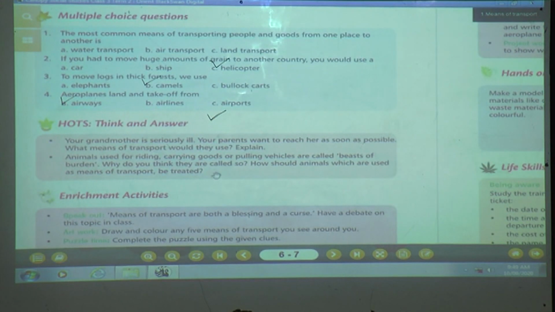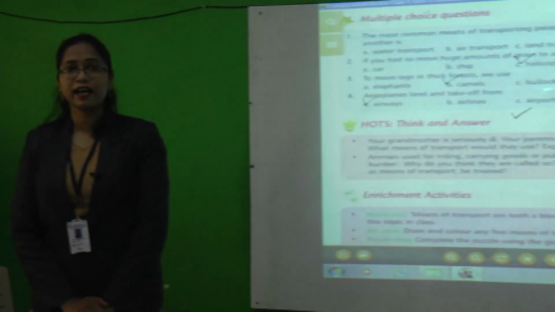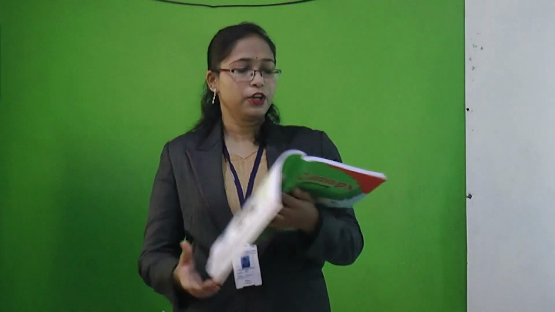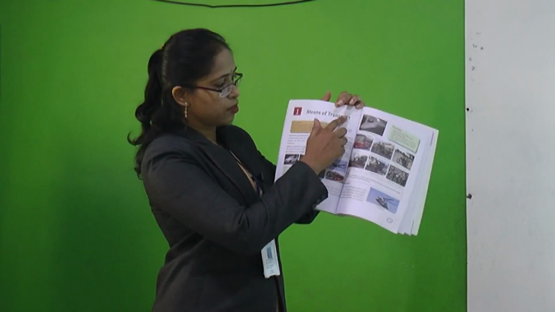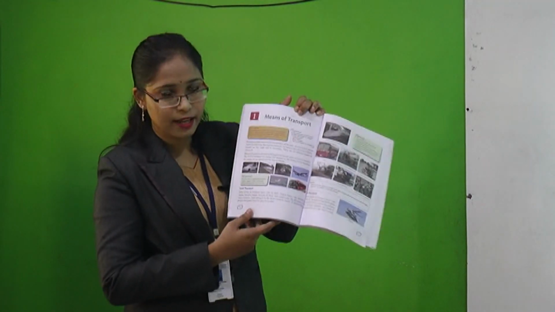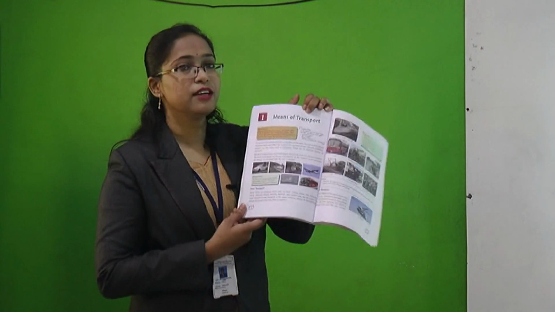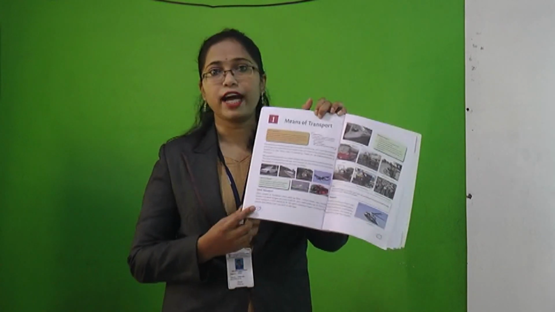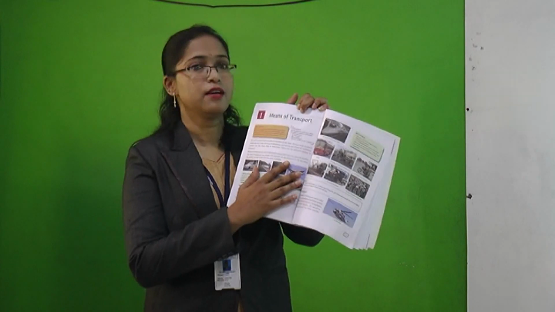Now we have completed lesson number 1. Now what you are going to do? You are going to open your Canopy textbook. I will give you some homework. Open page number 2, lesson number 1, means of transport. You are going to read this lesson and underline the difficult, hard words whichever you find, and you are going to learn those hard words 5 times.